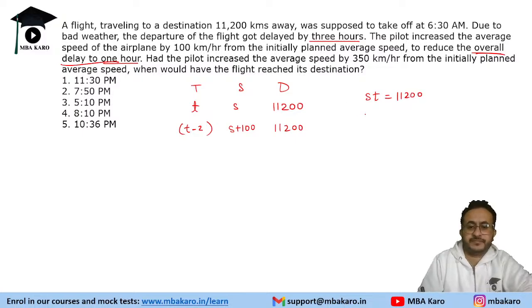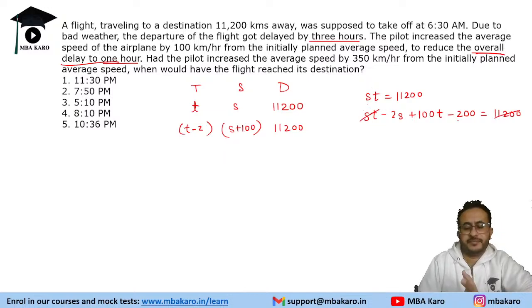Second equation is (t - 2)(s + 100). So we will get st - 2s + 100t - 200 = 11,200. Since st = 11,200, this can be knocked off.